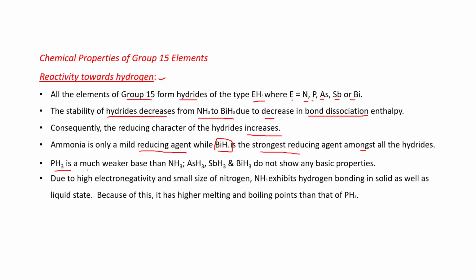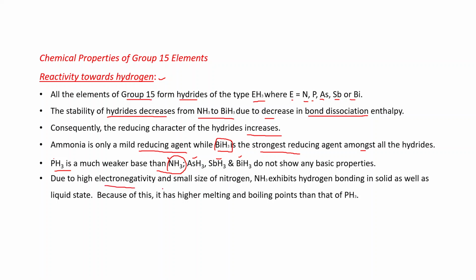PH3 is a much weaker base than NH3. If we compare the basic property of these hydrides, all of them have a lone pair of electrons on the central atom. Nitrogen has a lone pair, PH3 also, and all these hydrides have a lone pair of electrons, and that's why they can accept a proton. That's why they are bases. But if we compare their basic nature, then due to the size of the central atom, NH3 is the stronger base, because in this case electron density is more compared to the other hydrides.